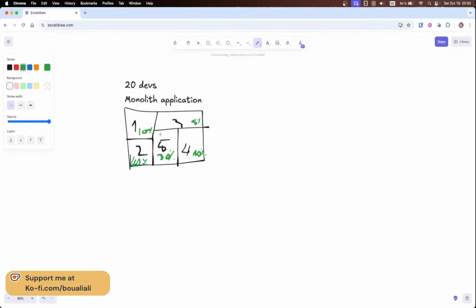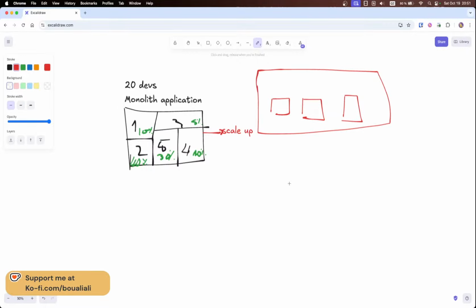So in case the number of users is increasing and the demand on the application is also increasing, what do we need to do before even moving to microservices or anything else? What are the solutions here? The first solution is to scale. We can scale up the application, and there are different types of scaling. We can increase the number of instances of the application. So we can have 3 instances running, or for example 2 instances with higher resources.